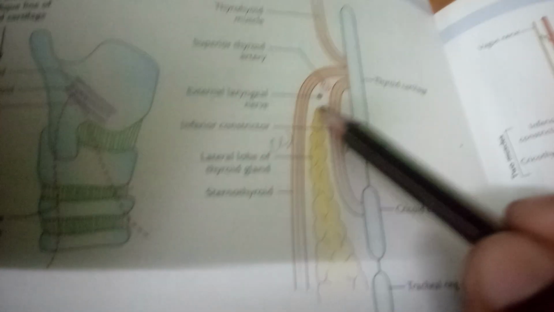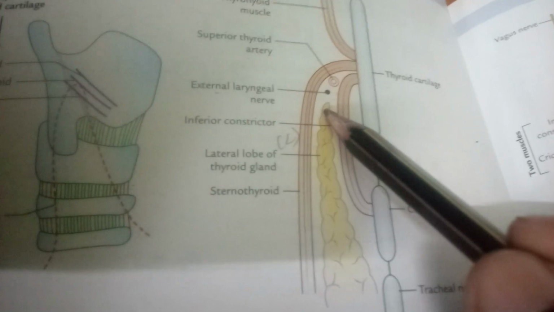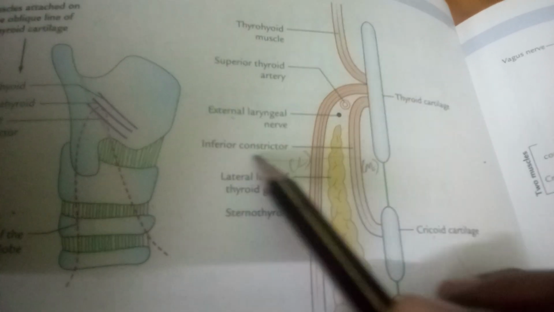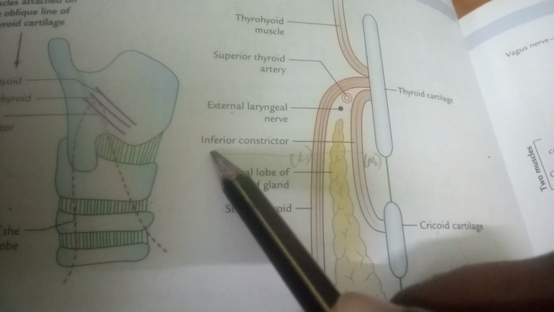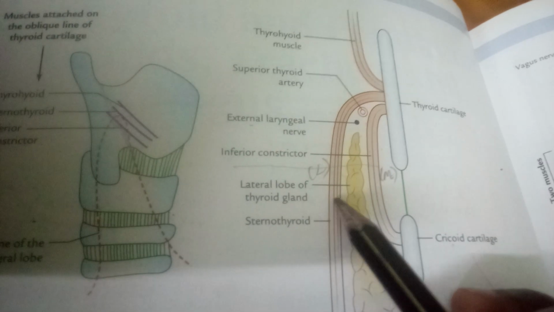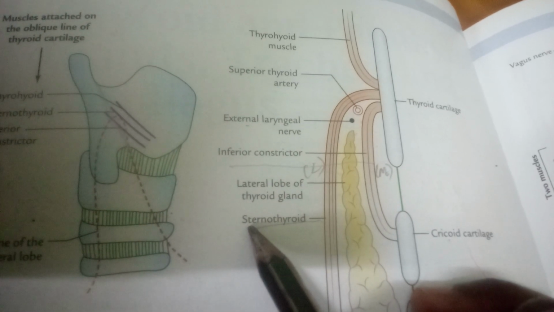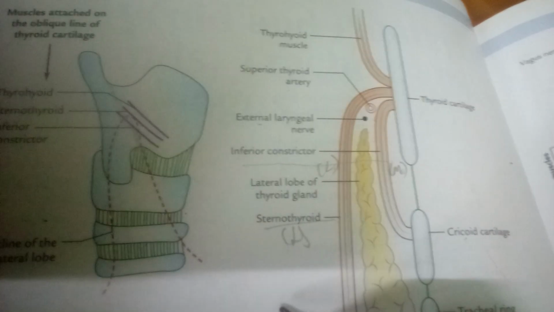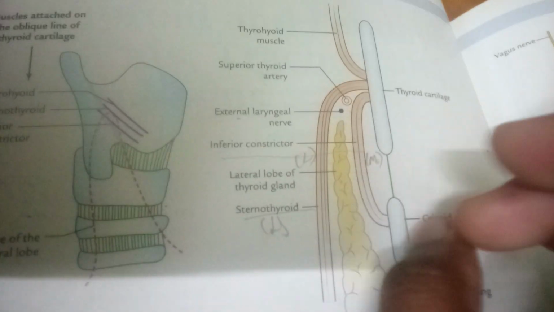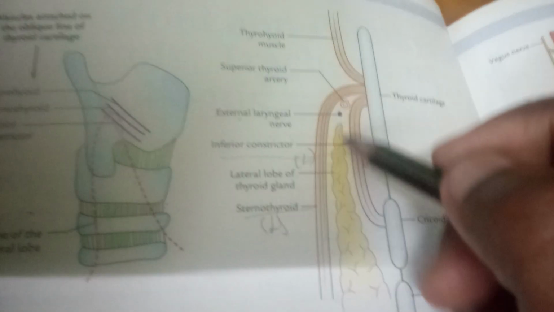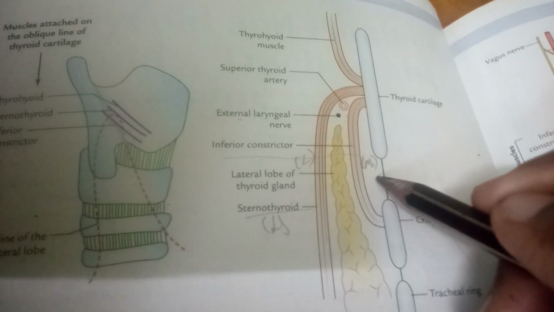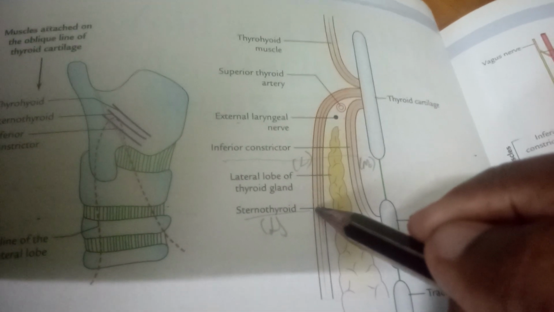If you come to relations, this is the apex, it is sandwiched between two muscles. What are those two muscles? Medially it is inferior constrictor of pharynx, and laterally it is sternothyroid. So there are two muscles between which lies the apex of thyroid gland. It was sandwiched between two muscles. Medially inferior constrictor of pharynx, and laterally sternothyroid muscle.